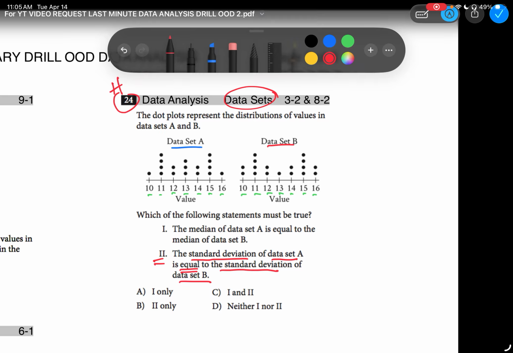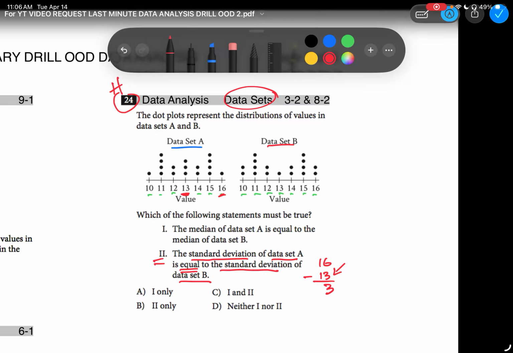What they're saying, standard deviation, if I was to take the number 16, one number 16, and then subtract the average. Let's say my average is 13. Then I go 16 minus 13 is going to equal 3. So that would be my standard deviation, but I would have to figure out the average. I'm just estimating that the average is 13.